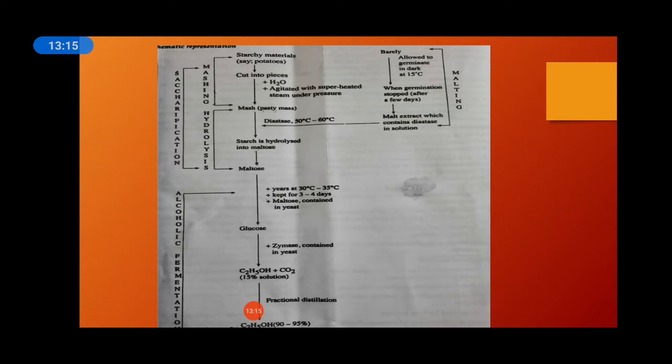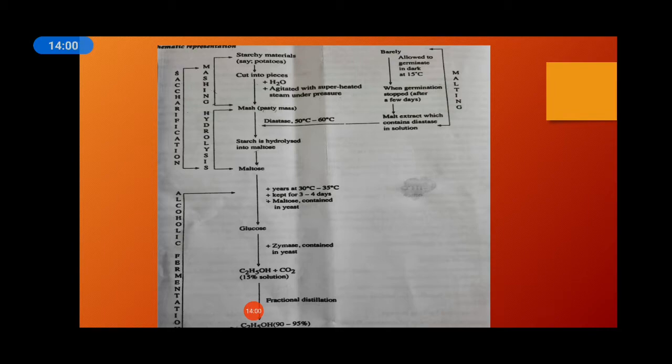See students, in this presentation, we are doing malting over here. Okay, here the process of malting is going on. What is malting? The barley is allowed to germinate in the dark at 15 degrees Celsius. When the enzyme diastase is developed in it, after a few days, germination is stopped by action of heat, and the malt is obtained by extracting with water. The malt extract contains diastase in its solution. Okay, this is the first step.